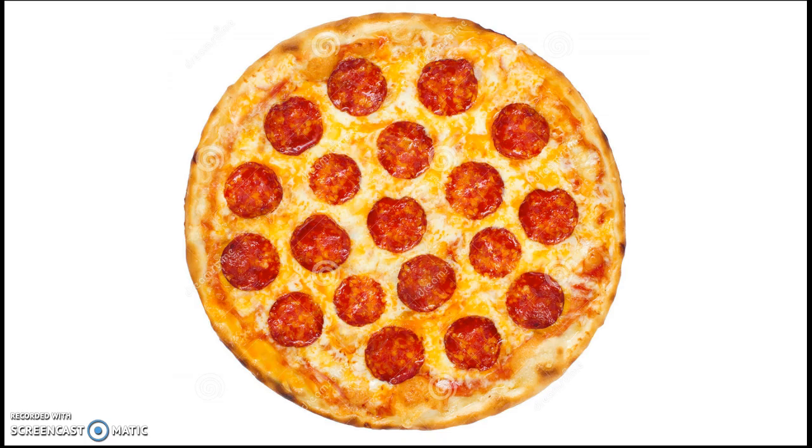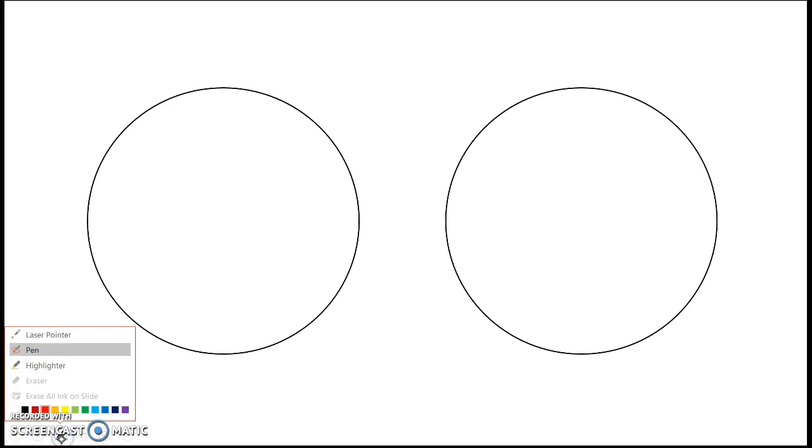So we're really going to dig deep into that deep dish pizza and think about what it takes to make our pizza. So on your paper, you have two circles. And I want you to think about the pizza. And first we're going to look at the crust, okay?